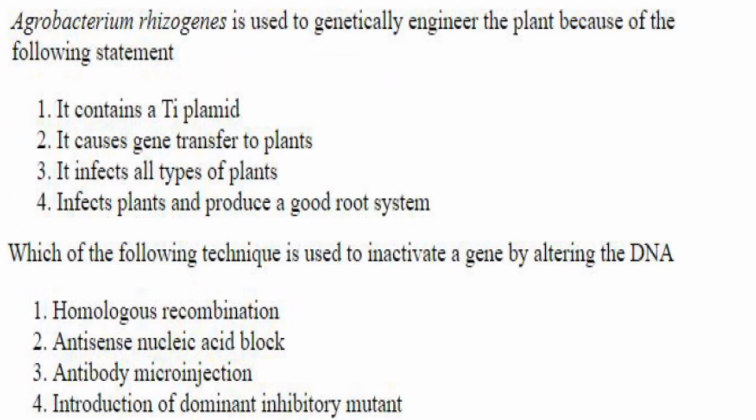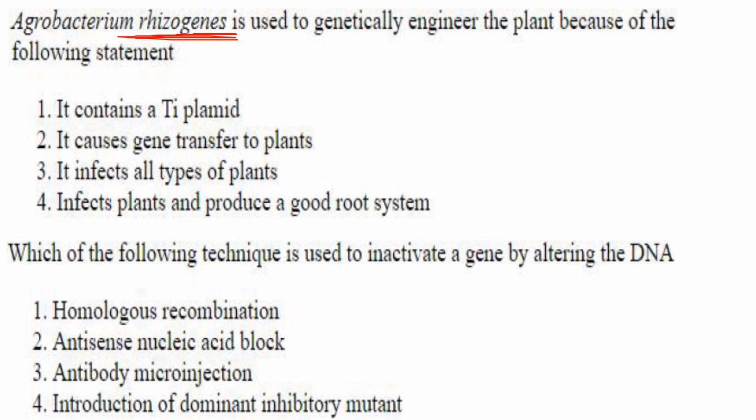Then Agrobacterium rhizogenes, not tumefaciens. They have asked regarding rhizogenes. So rhizogenes have the Ri plasmid instead of the Ti plasmid, and they cause hairy root in plants. It is used to genetically engineer the plant because of the following statement.